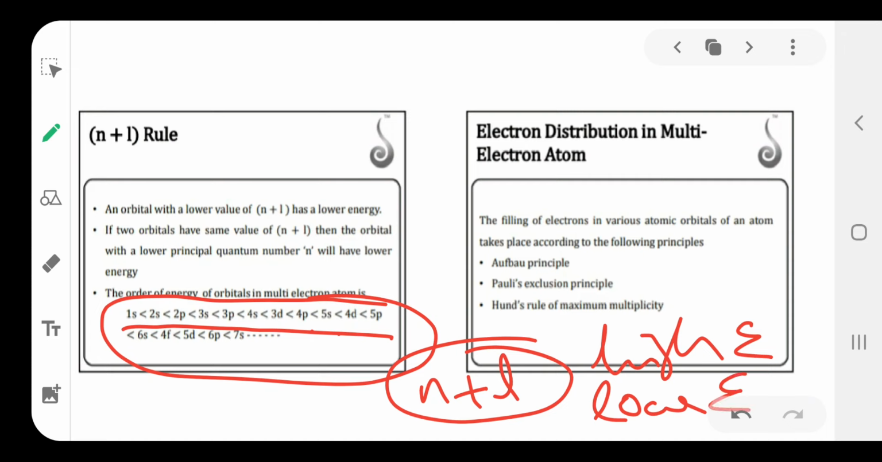If the n plus l value is the same, then the orbital which has the lower n value has lower energy. Higher n value has higher energy. That is, the n plus l value gives the information about the energy of the orbital.